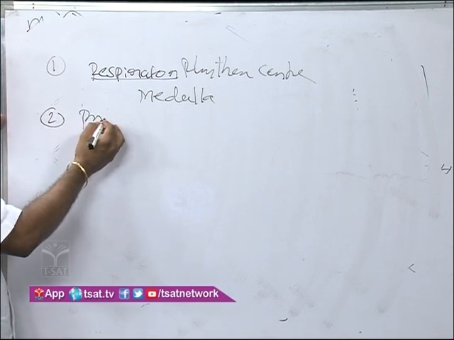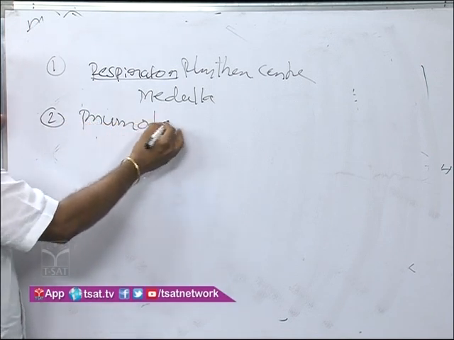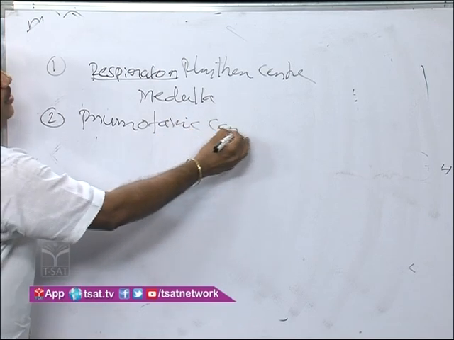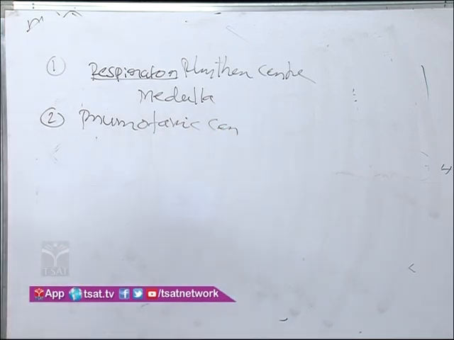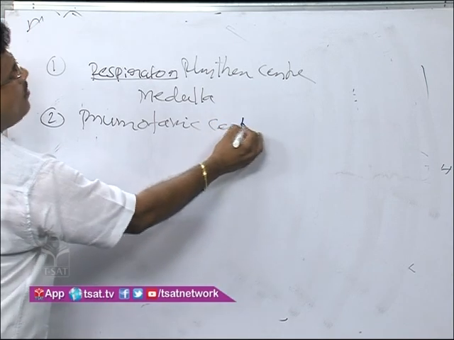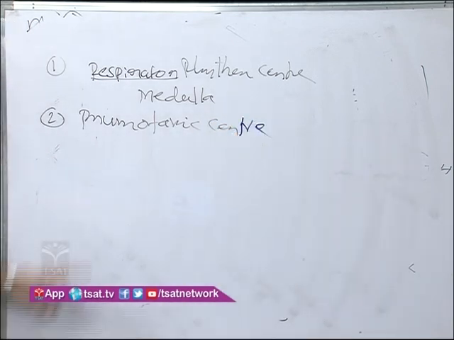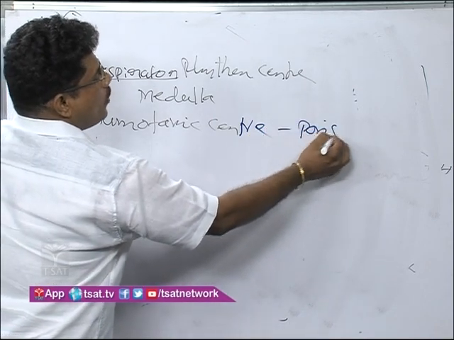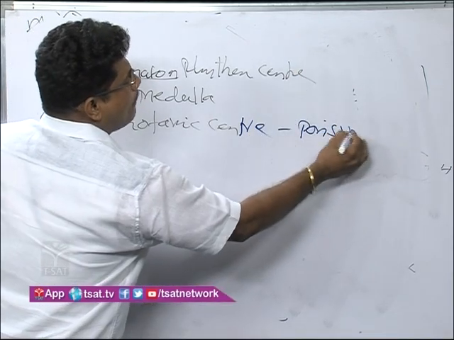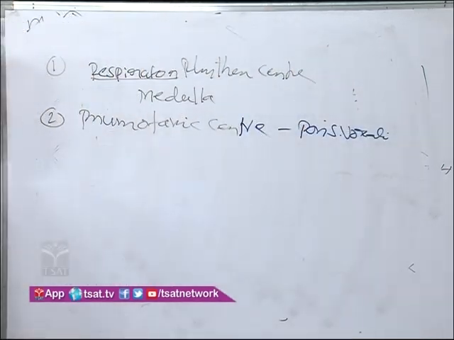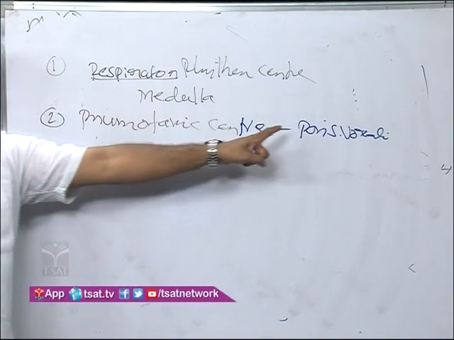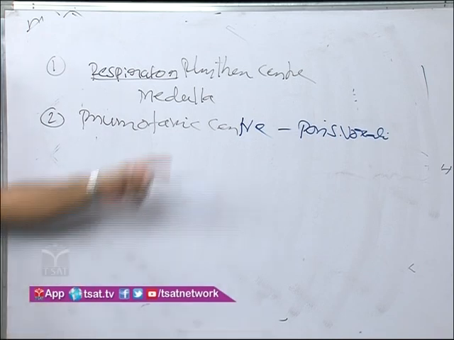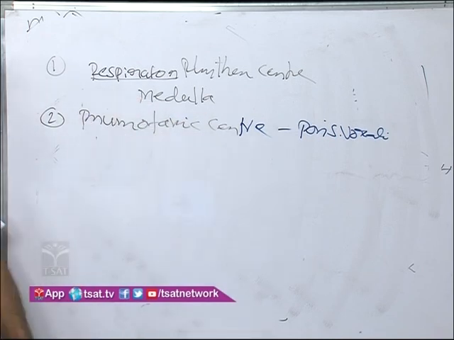Second one is what? Pneumotaxic center. You listen here. This pneumotaxic center is present in the pons, in the brainstem. The pneumotaxic center moderates the respiratory rhythm center.